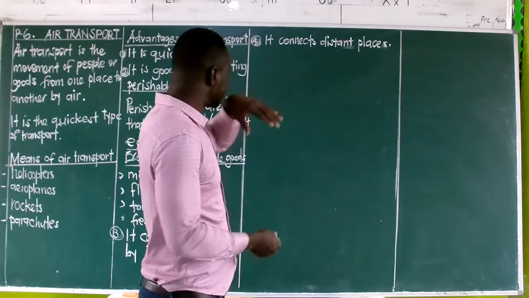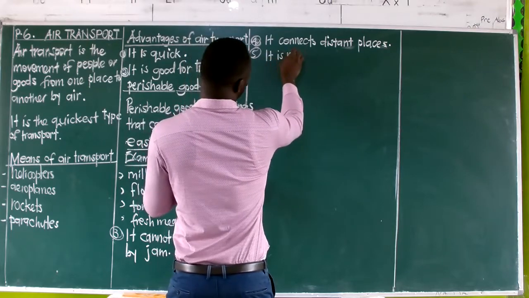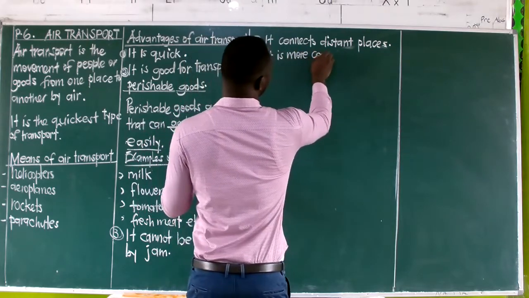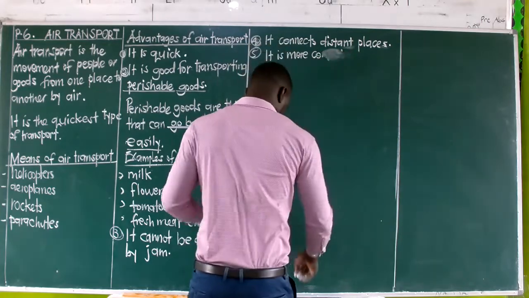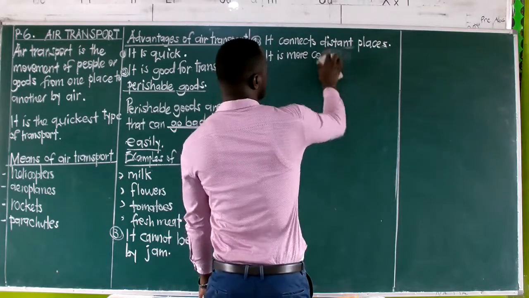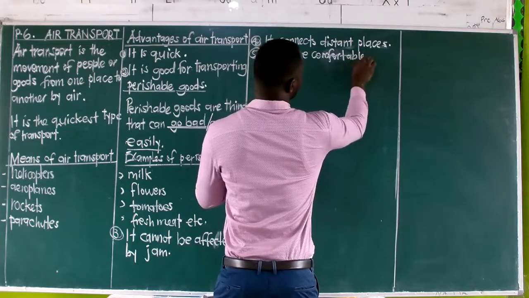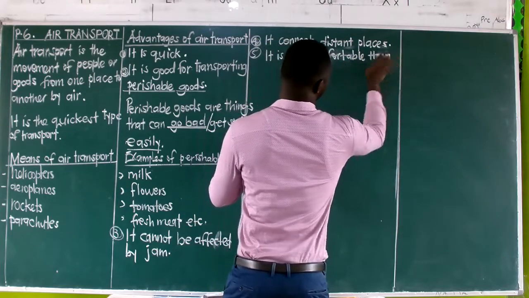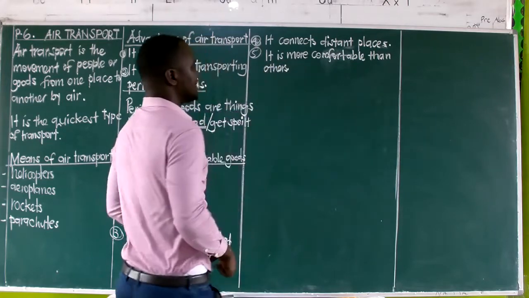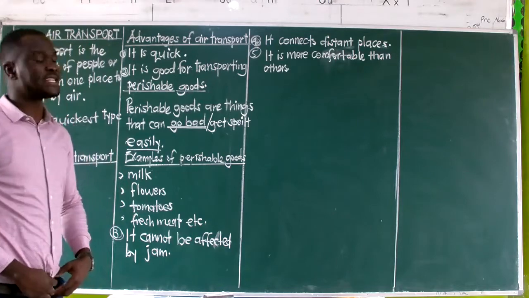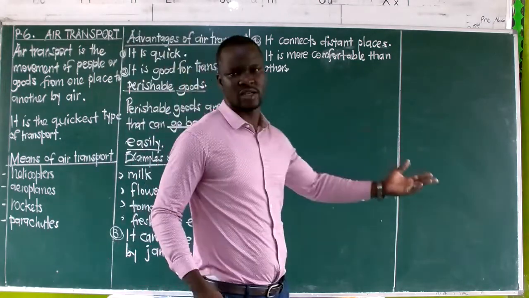Then the other one is, this type of transport is more comfortable. It is more comfortable than others. Now, which others are we looking at here? It is more comfortable than others like road transport.